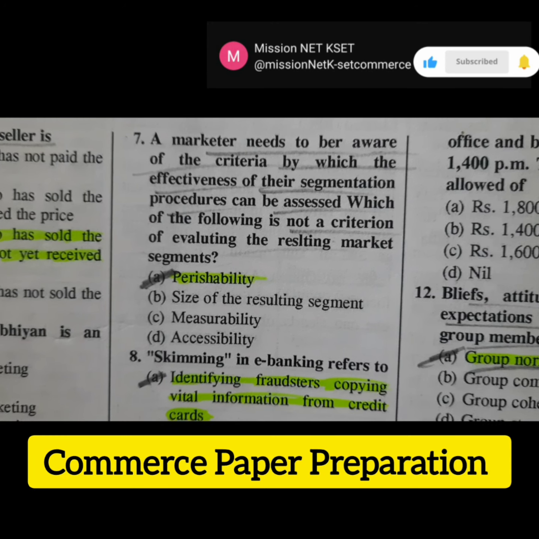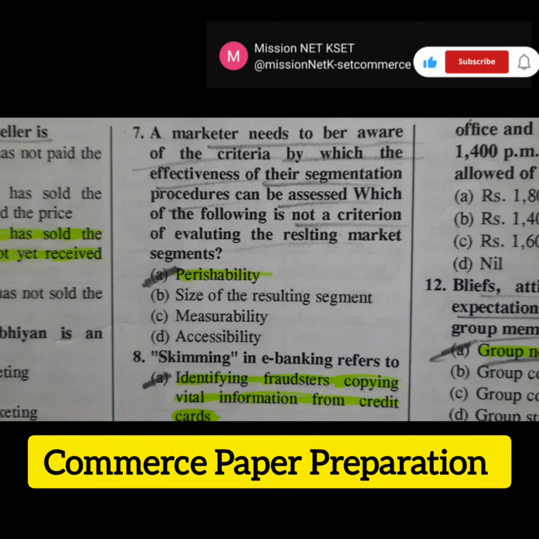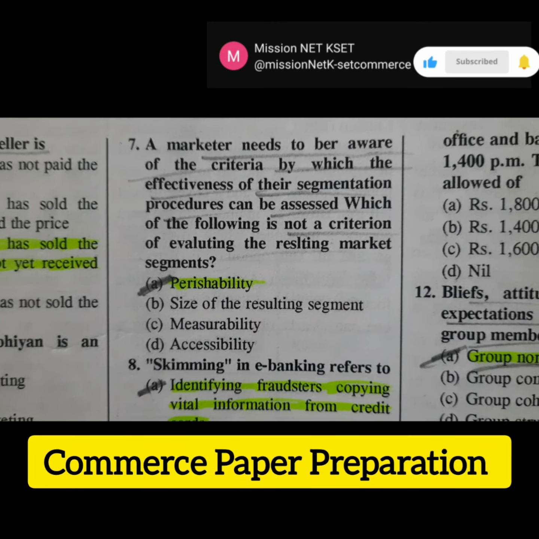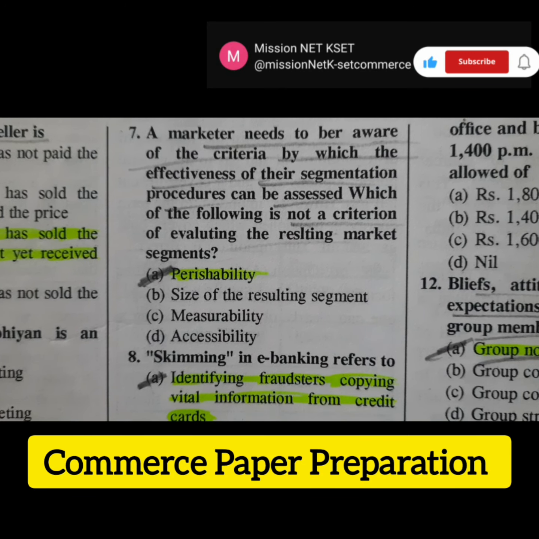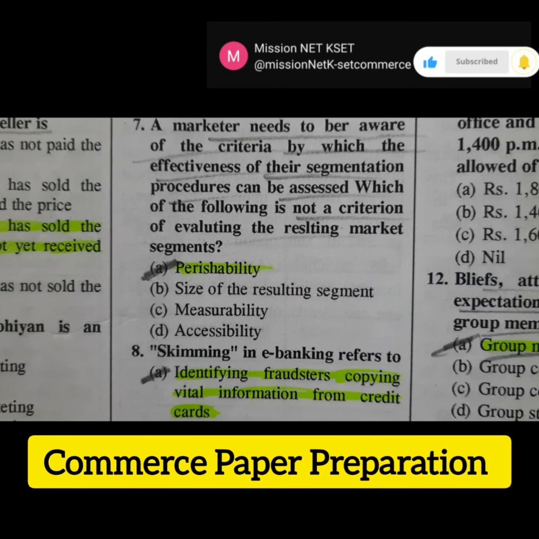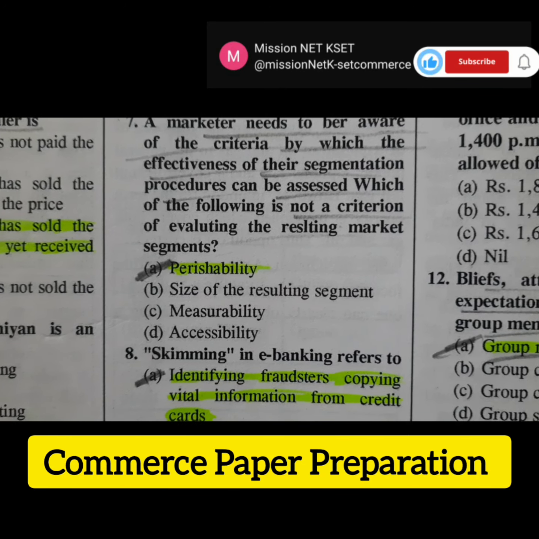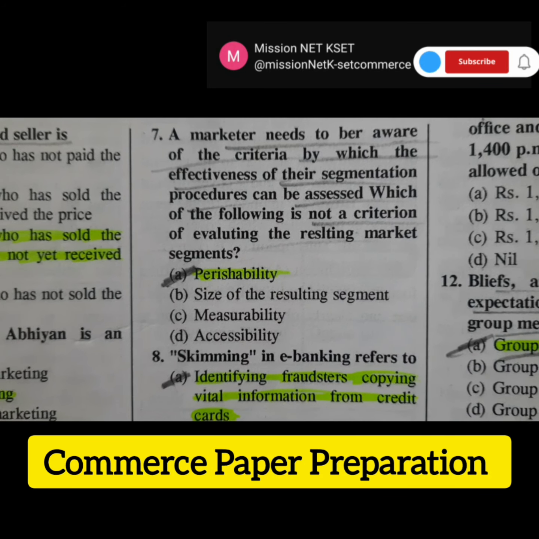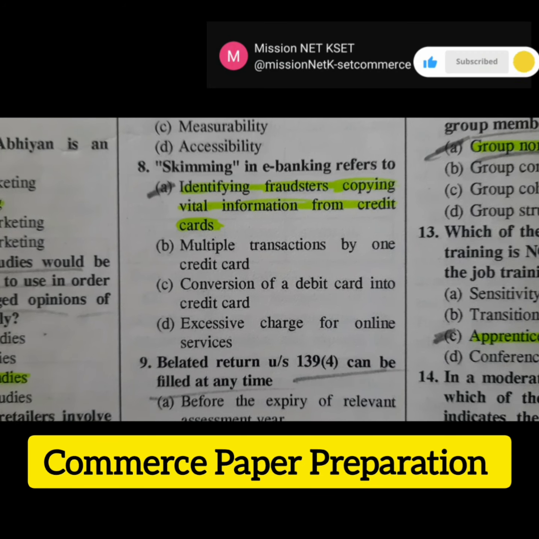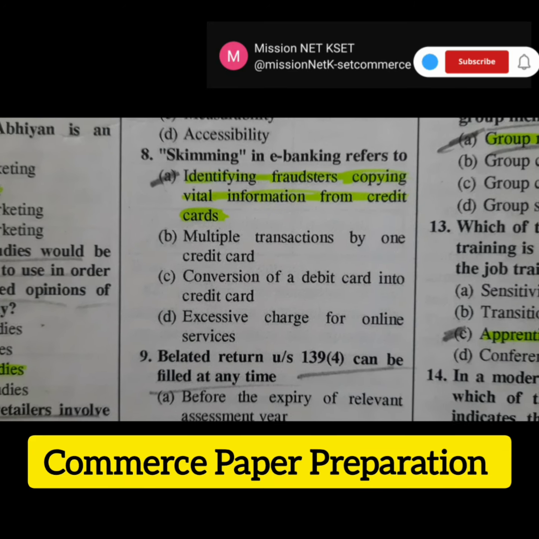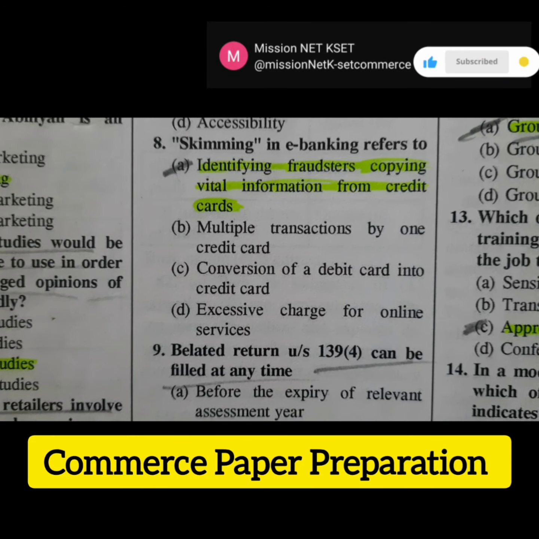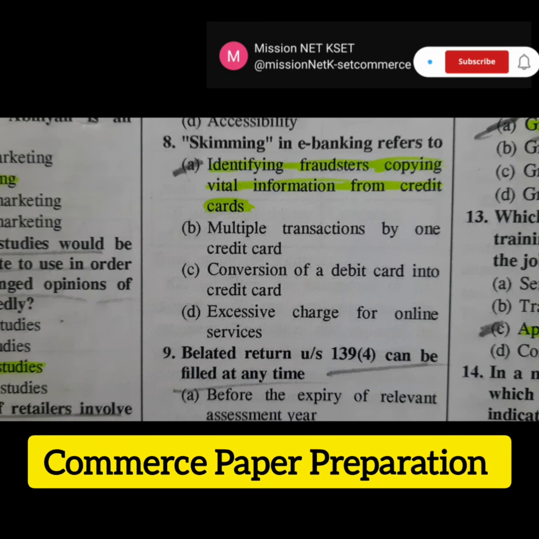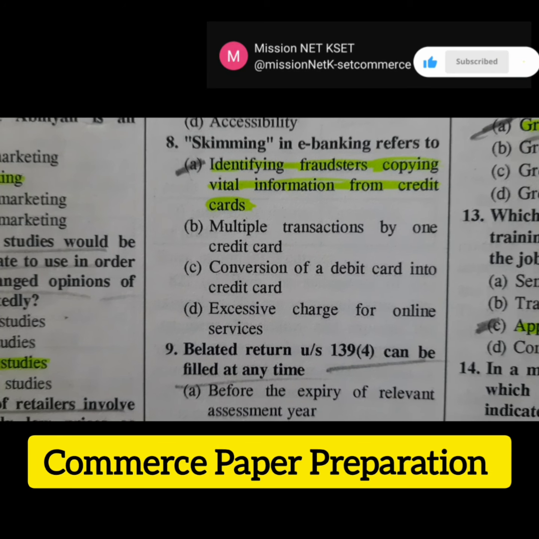Then the next question is a marketer needs to be aware of the criteria by which the effectiveness of their segmentation procedures can be assessed. Which of the following is not a criterion of evaluating the resulting market segments? The right answer is option A, perishability. Then the next question is skimming in e-banking refers to. The right answer is option A, identifying the fraudsters copying vital information from credit cards.